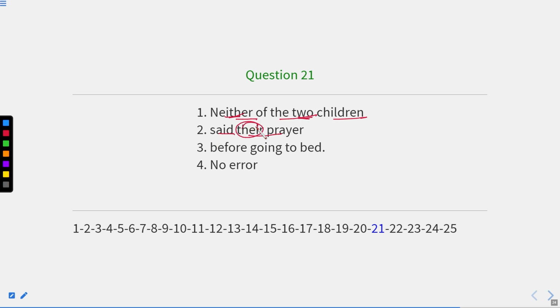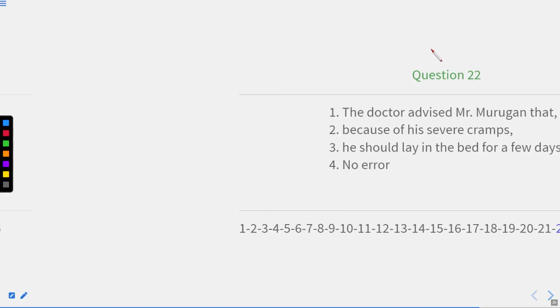Now here it is incorrect. Why so? It should be said his prayer. So the error is in part second, that is offered his prayer. And also for the word prayer, we use the word offer, not said. So the error is in part two. So the correct sentence will be, neither of the two children offered his prayer before going to bed. Okay. Now let us move to the next one.